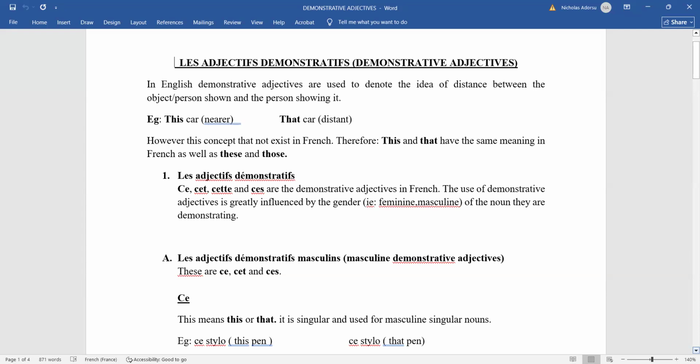If I say that car, it means the car is a bit far from where I am at that moment, right? However, this concept does not exist in French. Therefore, this and that have the same meaning in French, as well as these and those. So if I use a demonstrative adjective in French, it can mean this or that, depending on how I use it, right?